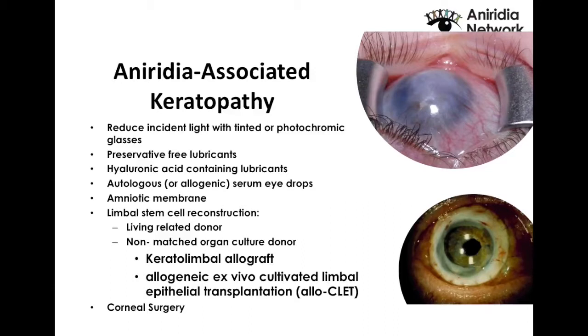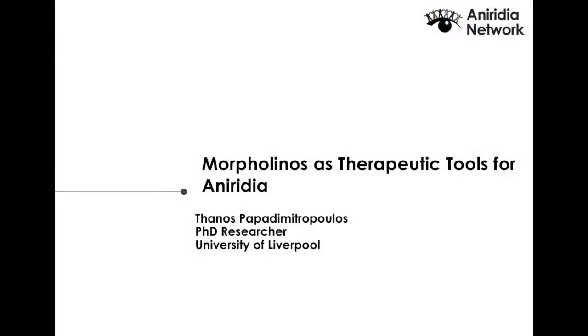Then you can use eye drops, serum eye drops, or different amniotic membranes. You can have limbal stem cell reconstruction, either from living donors or non-matched organ culture donors. And you can reach up to the point of corneal surgery. None of those is the best therapy that you can actually have so far, at least we think.